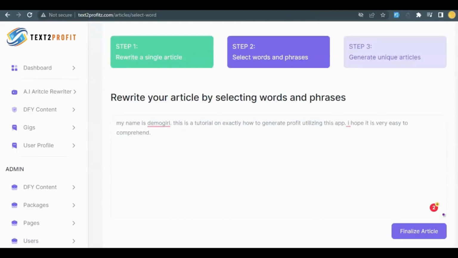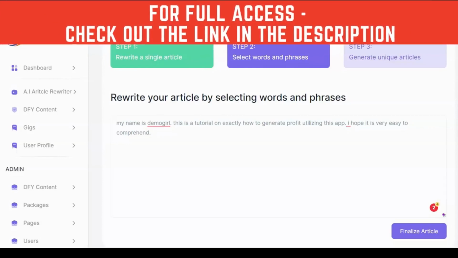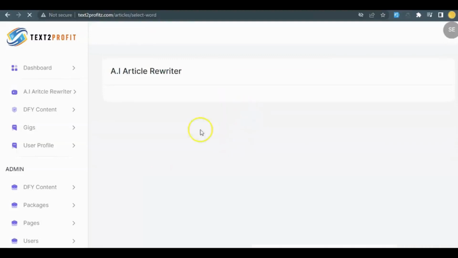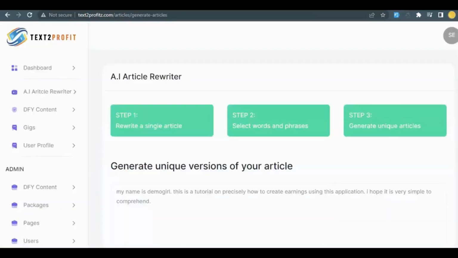So from here, it can be seen that we have selected the words and phrases from the options that Text2Profit brought to us. And once you're done selecting the words and phrases, you're going to need to finalize your article by clicking on this finalize article button. Isn't this just beautiful? So here now, Text2Profit has successfully generated a unique version of our article.